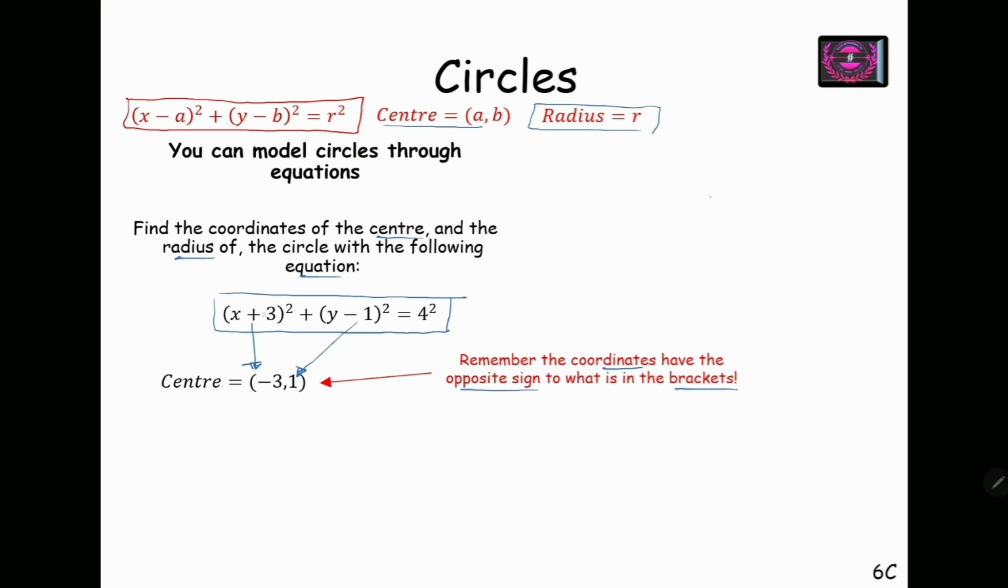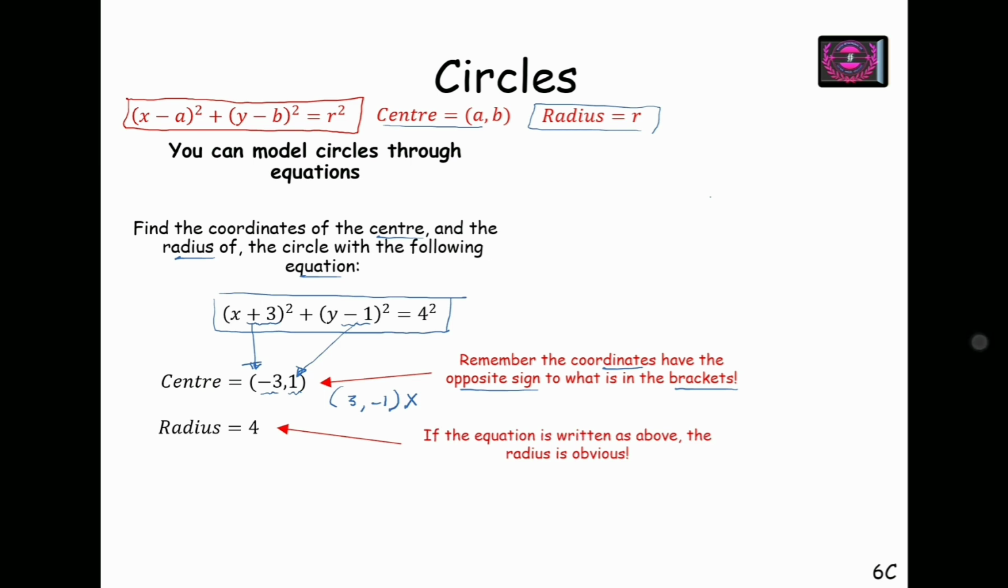See, in the bracket I have plus 3, but here I have minus 3. In the bracket I have minus 1, here I have plus 1. So always remember, do not make a mistake. Sometimes students write 3 and minus 1 as the center of the circle. So clearly this is wrong. The correct answer for the center is minus 3 comma 1. Next, radius equals 4, of course.